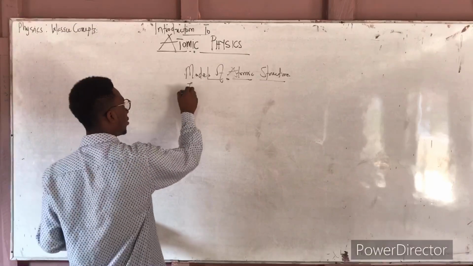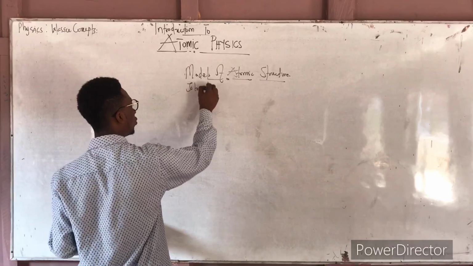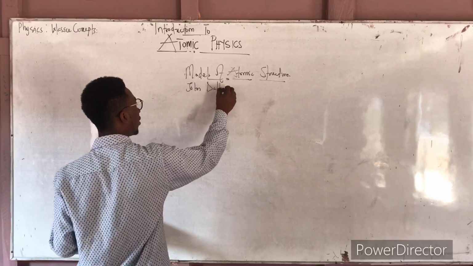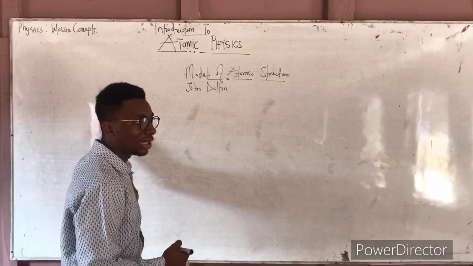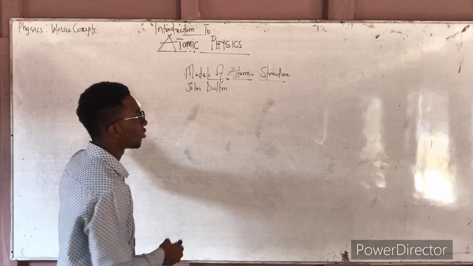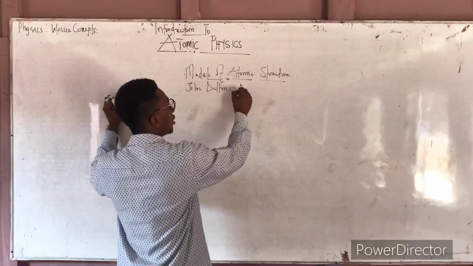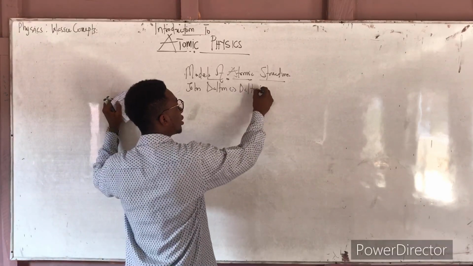After Democritus, we come to a scientist known as John Dalton. He also brought his model of atomic structure, known as Dalton's atomic theory.